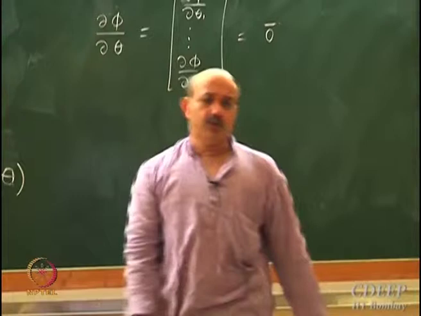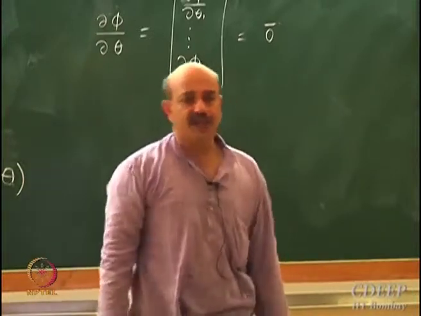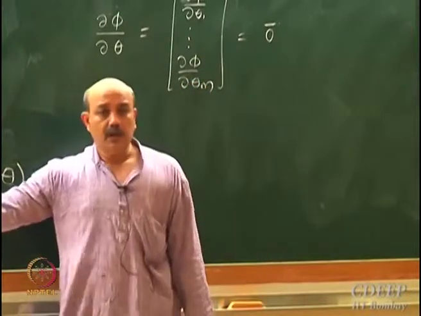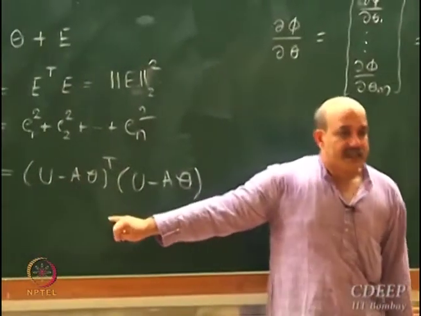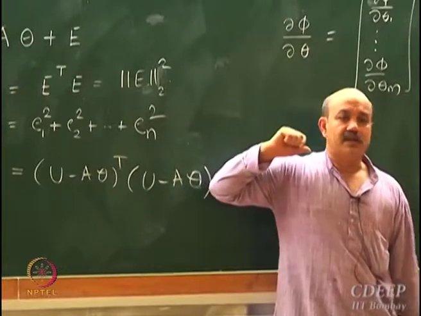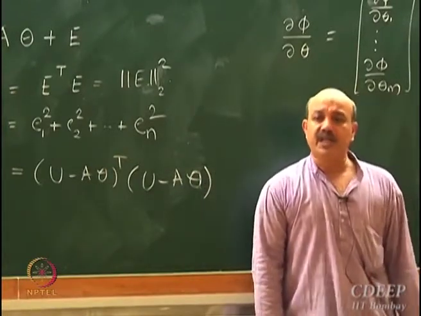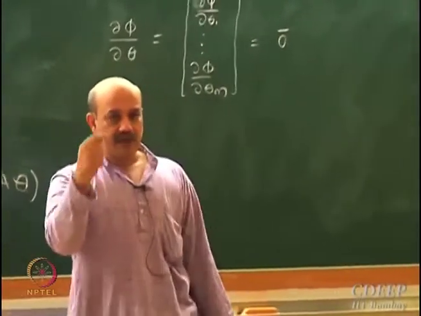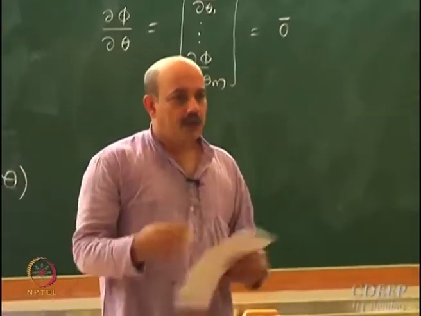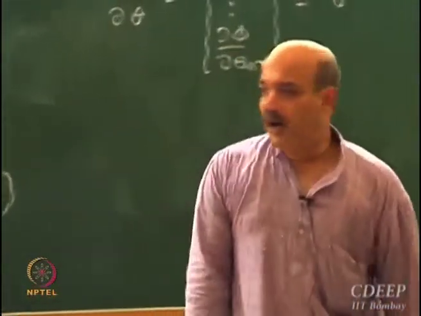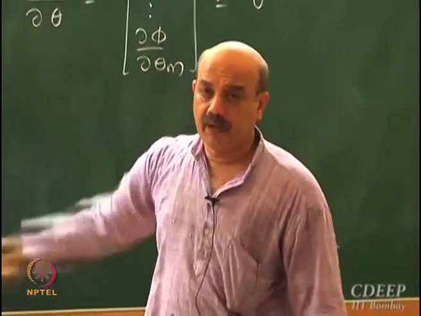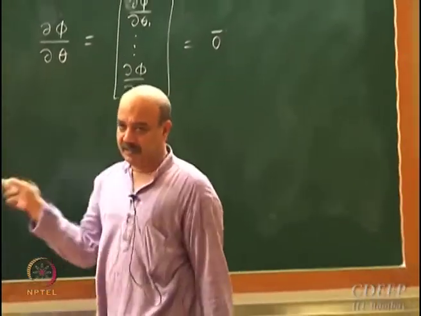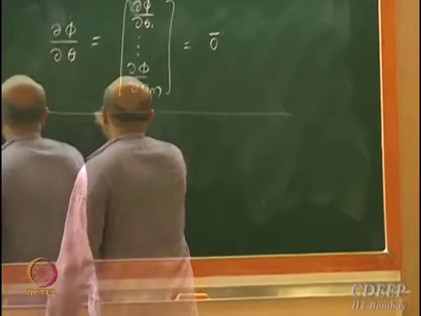Now I need to know how to differentiate. This is a function of a vector which maps into a scalar. How do I differentiate this? How do I differentiate with respect to a vector? We know how to differentiate with respect to a scalar value, right? So how do I differentiate with respect to a vector? I am just going to state the rules. You can derive them, they are not so difficult to derive. You need to be a little bit patient and do your algebra correctly.